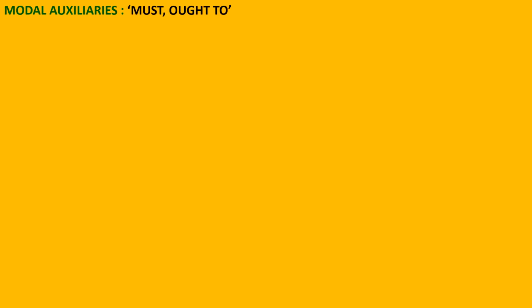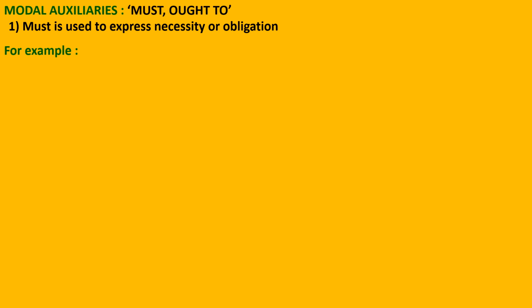Our next modal auxiliaries are must and ought to. Must is used to express necessity or compulsion, or another word for it is obligation. Obligation or compulsion means you have to do that work somehow by hook or crook. You must improve your spellings. You can see there is a stress on the word must. Must is stressed that you have to do the work.